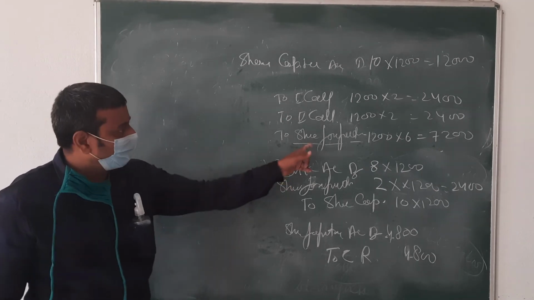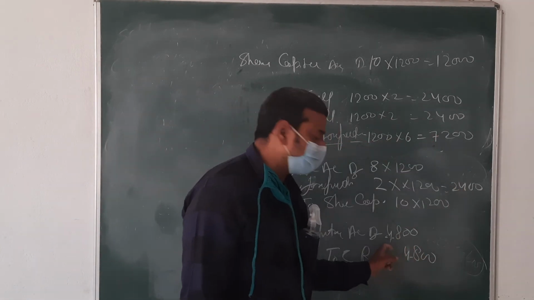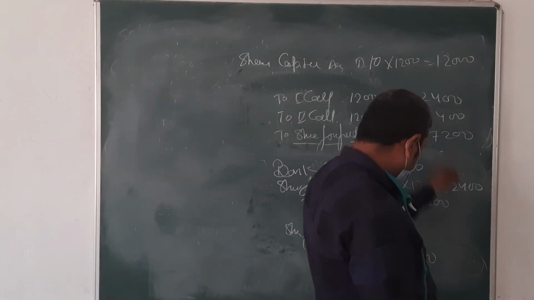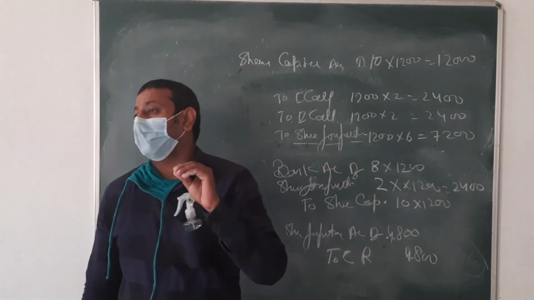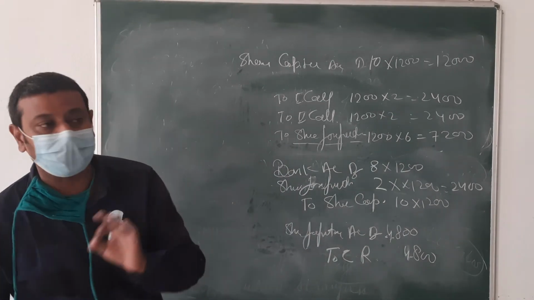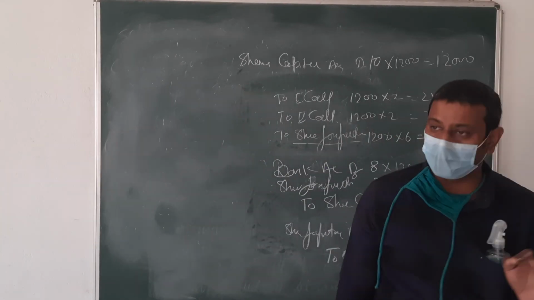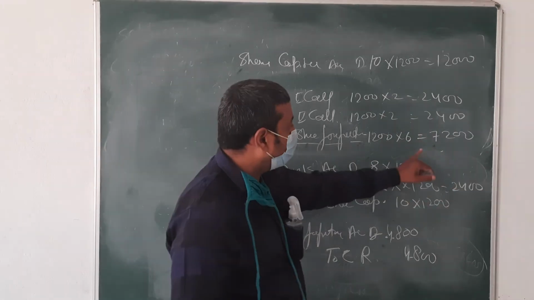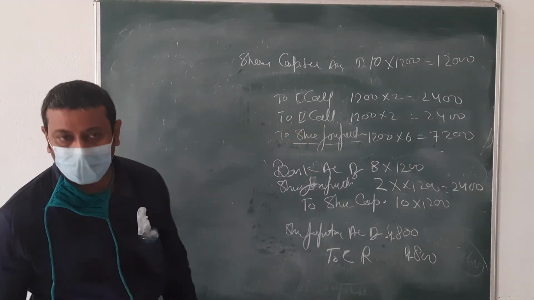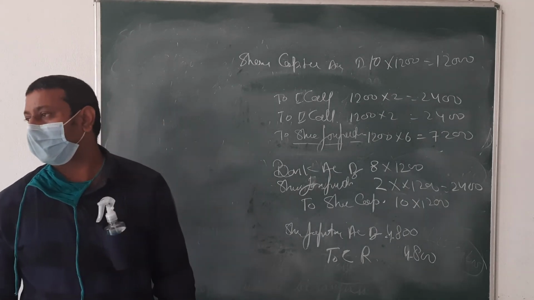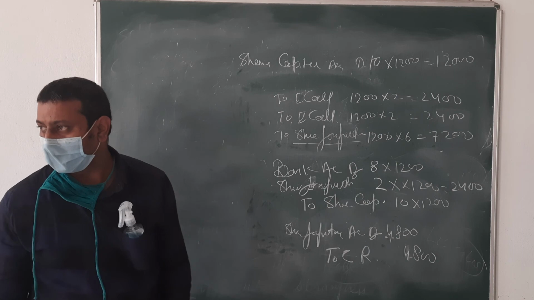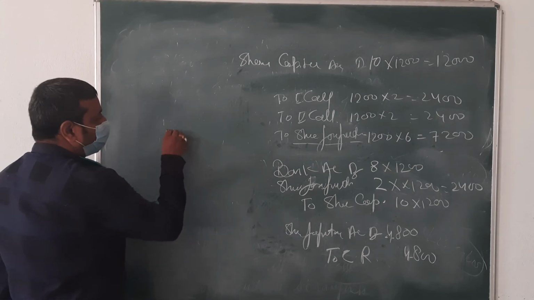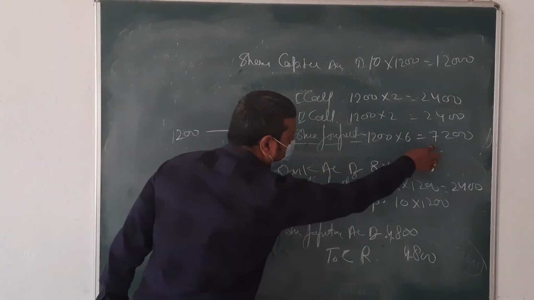Then credit, debit, less whatever amount remains, that also here. But one more point is there. Only this way we are going to use: the number of shares we forfeit is equal to the number of shares we are going to issue. Okay, beta. Like 1,200 and 1,200, both are the same now. If it is like that, 1,200 we are going to forfeit, but only 600 we are going to reissue. So then we are going to calculate: for 1,200 our forfeiture is what, beta?